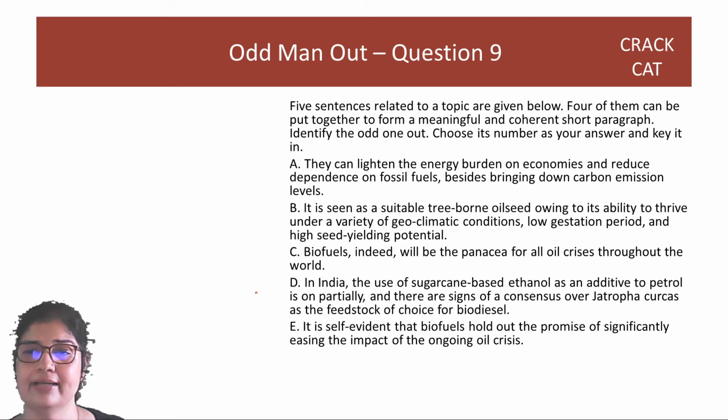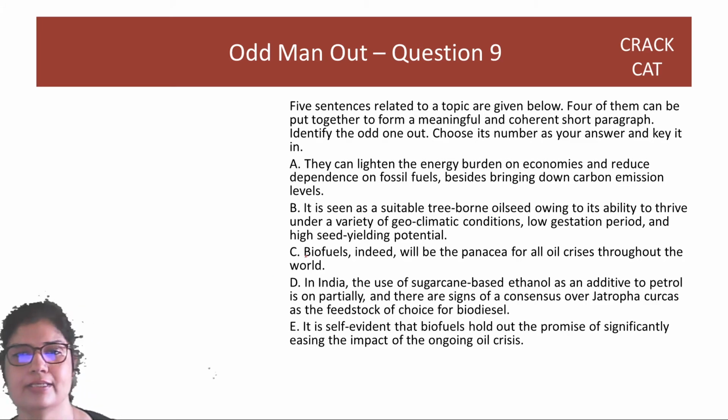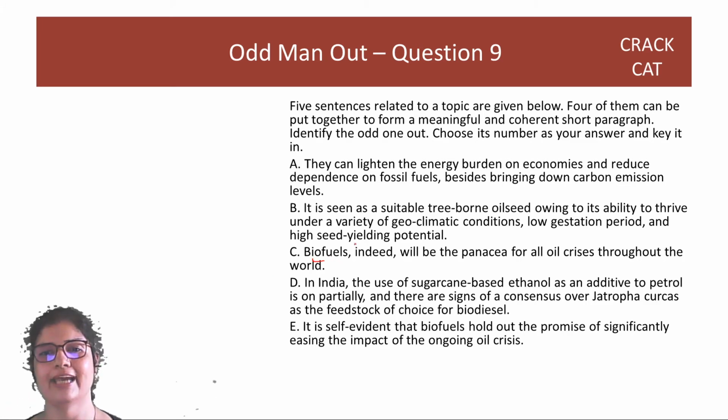They can lighten the energy burden and reduce dependence. What is they? It's the biofuels, right? It can be seen as a suitable tree-borne oil seed. In India, the use of sugar as an additive to control is on partially. It is self-evident that biofuels hold out the promise of significantly easing the impact. Now, if you see, C and E are similar sentences.